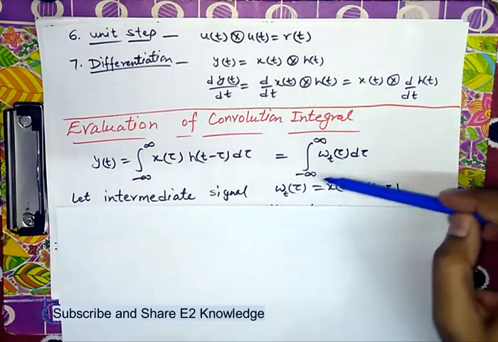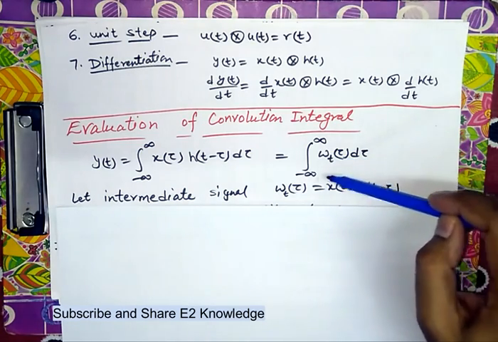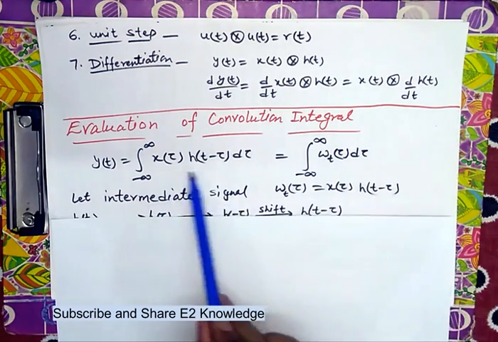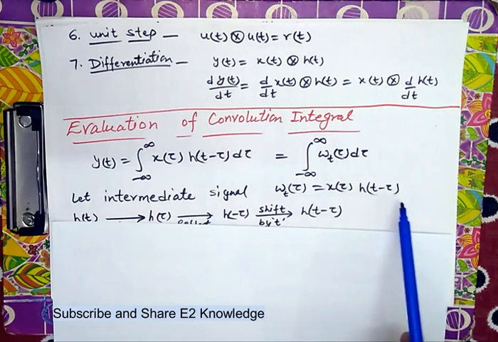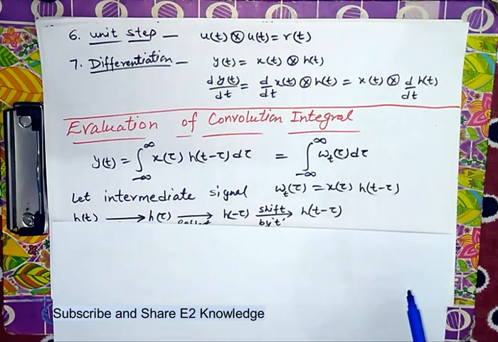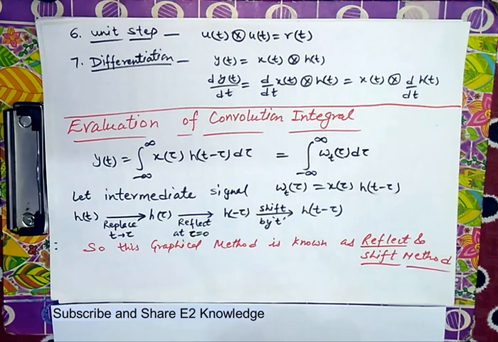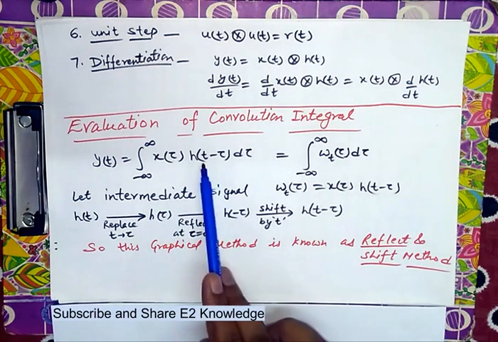Now we will replace this formula with an intermediate formula, w(t, tau), where w(t, tau) is x(tau) times h(t minus tau). It is some intermediate signal. Let's first calculate this one and then we will integrate this w. This method is known as the reflection and shift method. We will see how, because this is the process to calculate h(t minus tau).